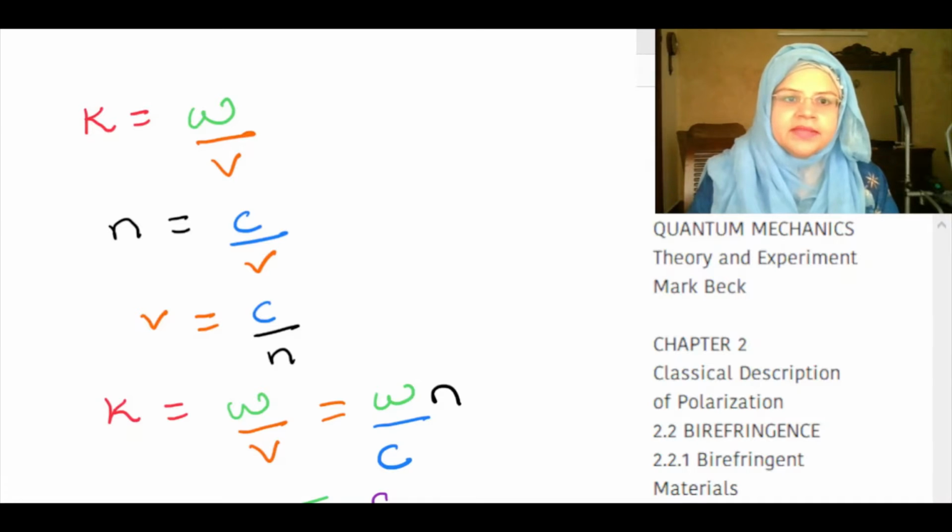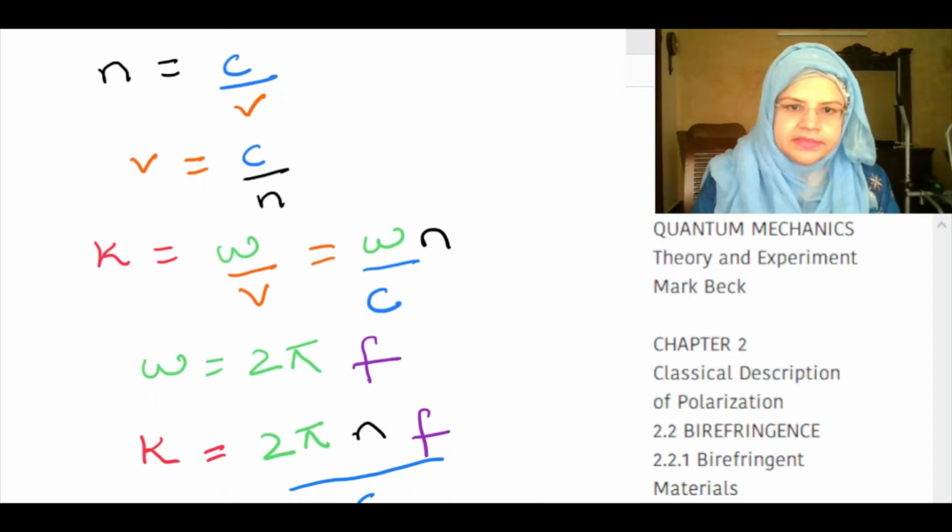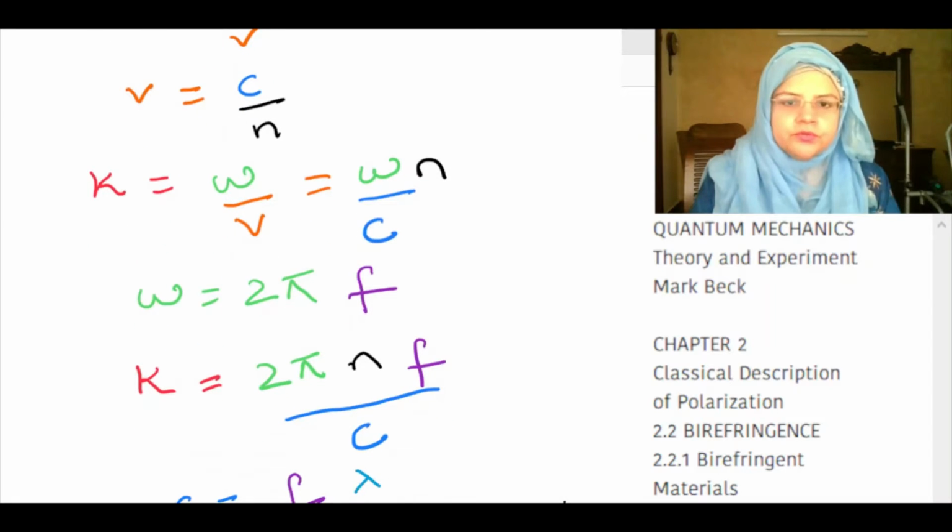From this we find that the speed of light in medium is equal to speed of light in vacuum divided by n. k is equal to omega over v. If we substitute the value of v, which is the speed of light in medium, we get k is equal to omega n over c. We know that omega is equal to 2 pi f. If we substitute that also in the wave vector k, we get k is equal to 2 pi n f